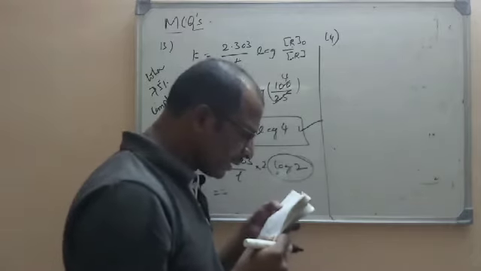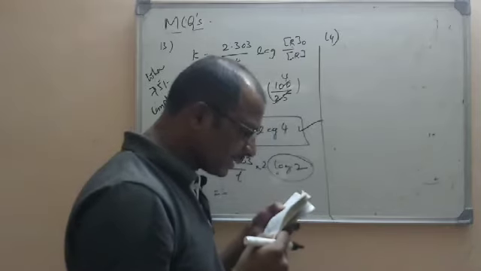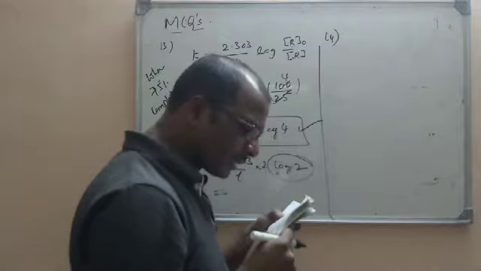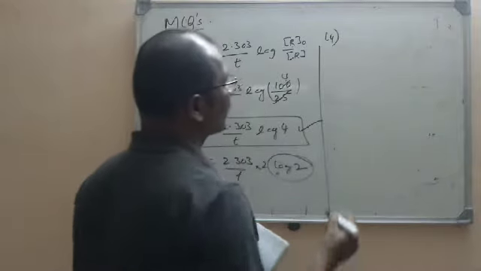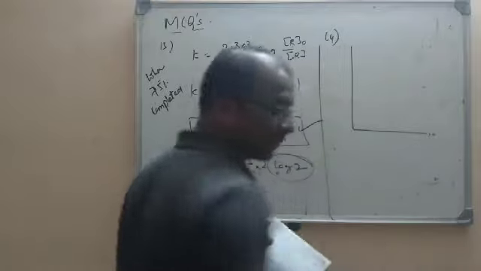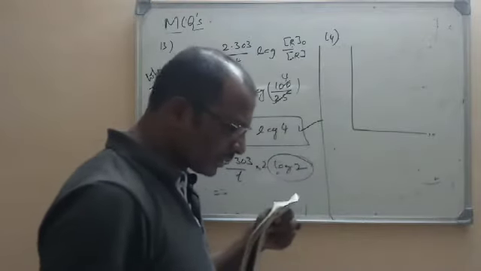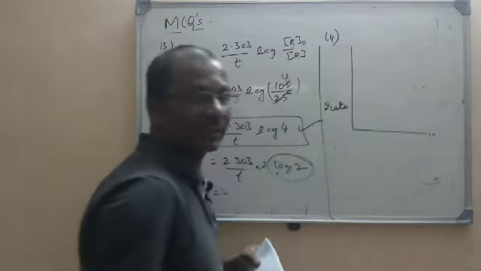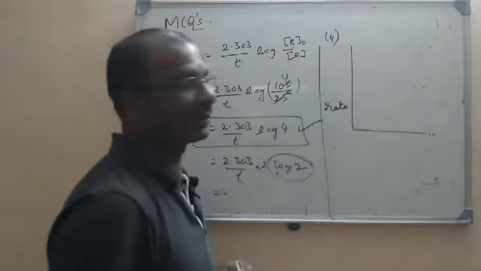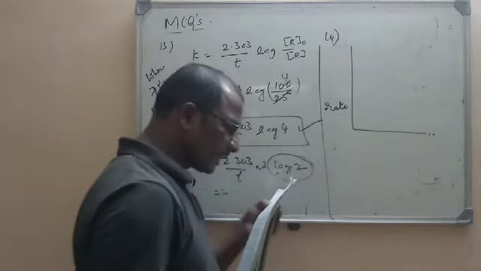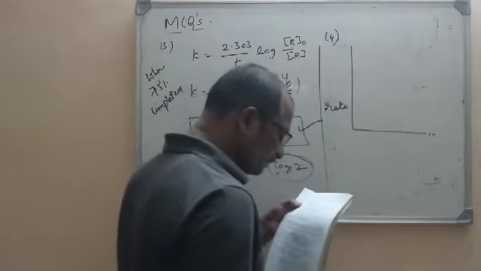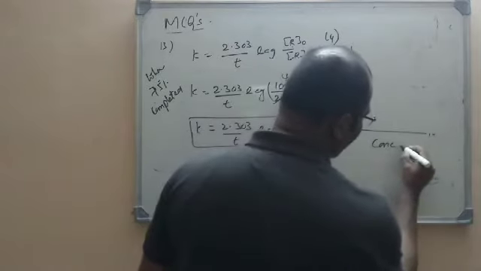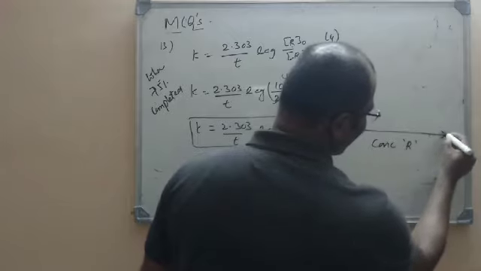and concentration of the reactant on x-axis is found to be horizontal to x-axis. So a graph is drawn here. What is the graph drawn? Taking rate on y-axis, here rate is taken, not concentration, rate, that is moles per liter per second, units of rate. And what is taken on x-axis? It is given that on x-axis they have taken the concentration of the reactants.